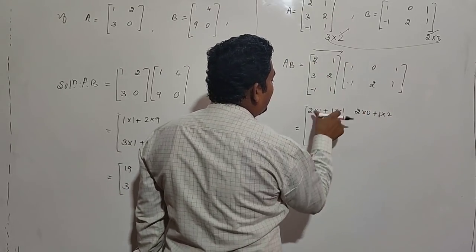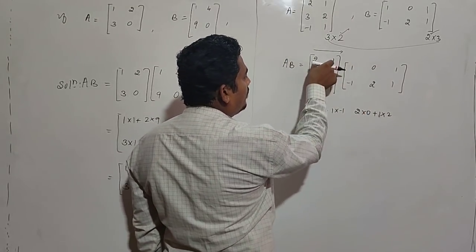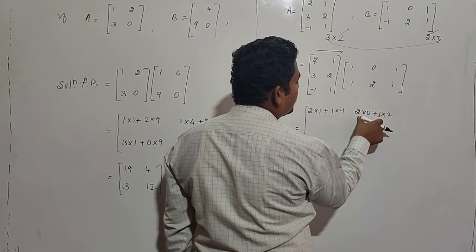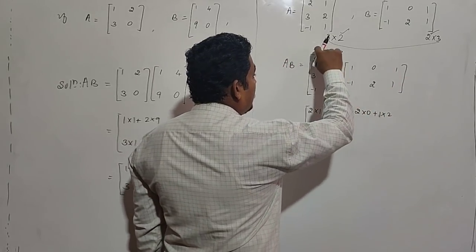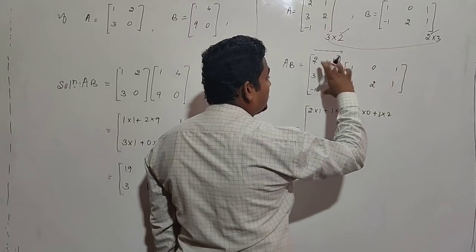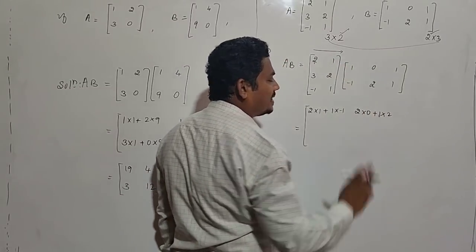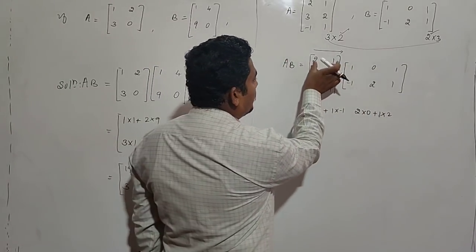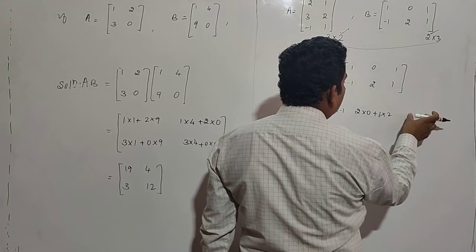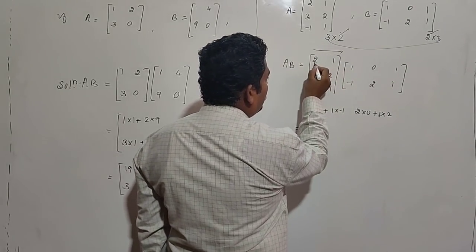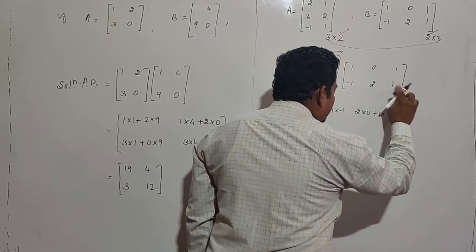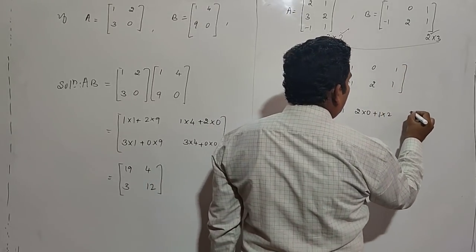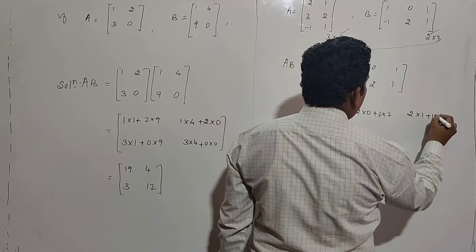Similarly, first row, third column. In the second matrix we have 3 columns, so the first row with the third column gives the A13 element: 2 into 1 plus 1 into 1.